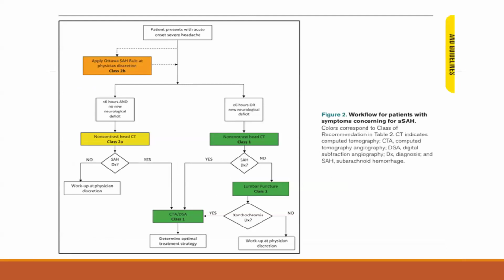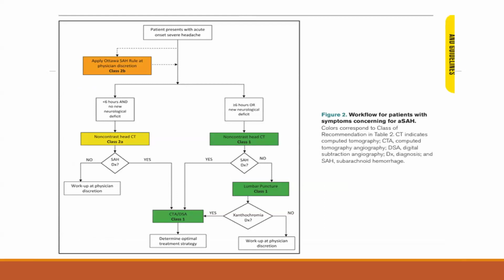Then we'll see the workflow of a patient with symptoms concerning for SAH. If the patient presents with acute onset of headache and doesn't have any neurological deficit, then apply the Ottawa rule. This statement has a class 2B recommendation.